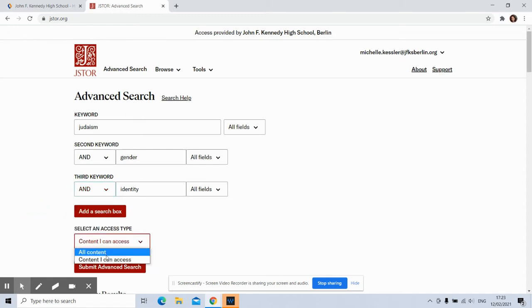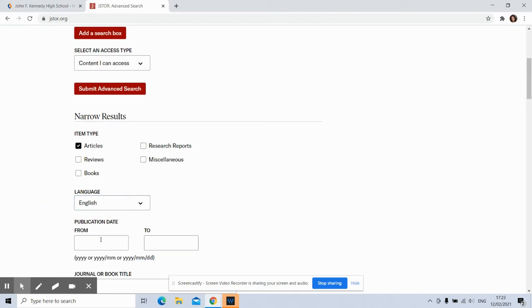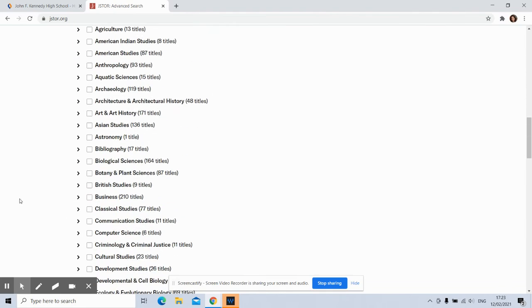You can also choose your access type. Obviously, you want content you can access. You could say which language you want. It's an English class. You can say, I want an article. You can even limit a publication date or a journal title or specific